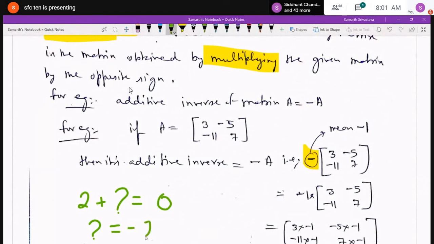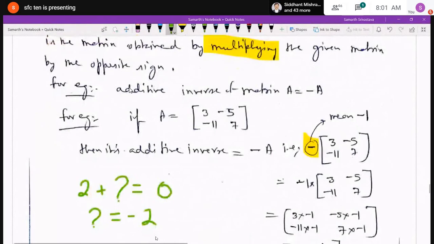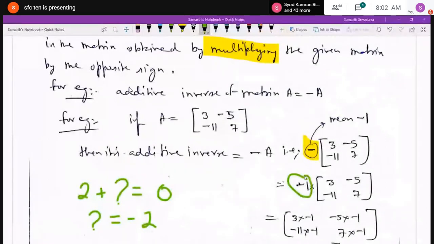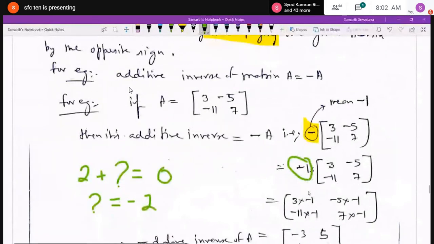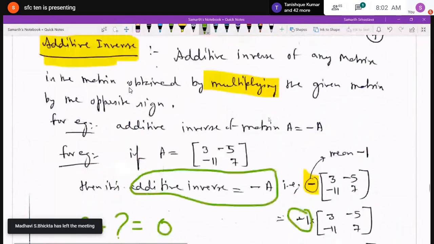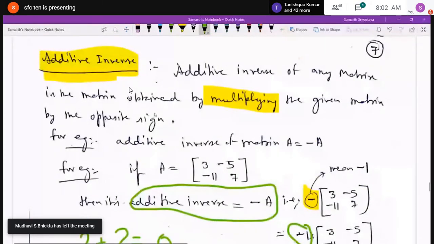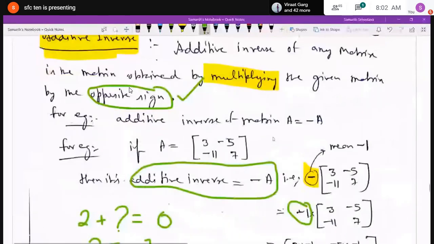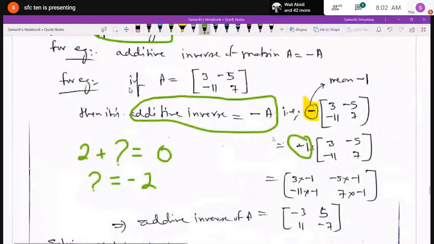In the case of matrices, it is a matrix. The additive inverse of any matrix is the matrix obtained by multiplying the given matrix by the opposite sign. The additive inverse of matrix A is minus A. For example, I have written if A is equal to 3, minus 5, minus 11 and 7, then the additive inverse will be minus A. Minus A means minus 1. I have written the minus sign outside, which means I am multiplying with minus 1. It is just the multiplication of the matrix by a scalar.